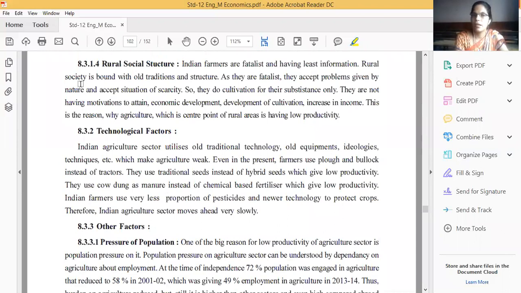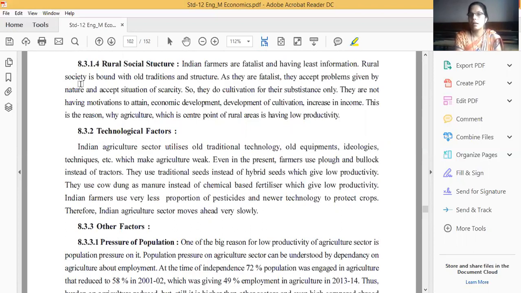Next, the fourth point: rural social structure. Indian farmers are fatalist. They mostly believe in their fate, that means dependency on bhagya, and have the least information. Rural society is bound by tradition and structure.